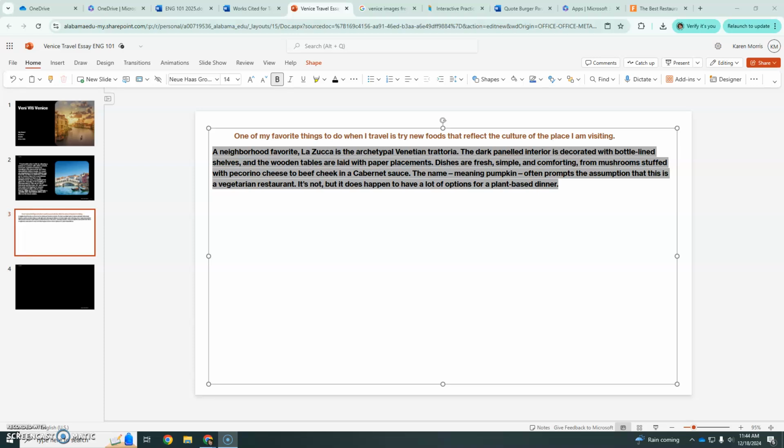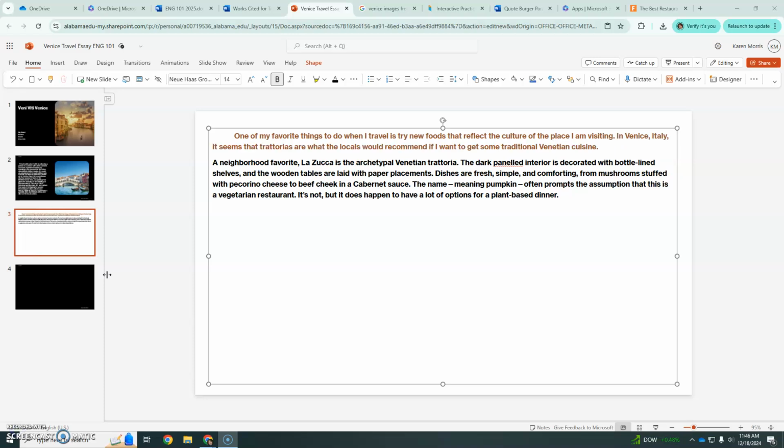And since the quotation I'm going to use talks about Venetian trattorias as archetypal, which means traditional, I'm going to mention something about that in my next sentence so that when that's mentioned in the quotation, it seems to flow well and completely makes sense. It doesn't seem that the quotation comes just out of the blue and is disconnected from the rest of the paragraph if I go ahead and use some of the language that you're going to see in the quotation. Now I've got enough for the top bun for the quotation to make sense.